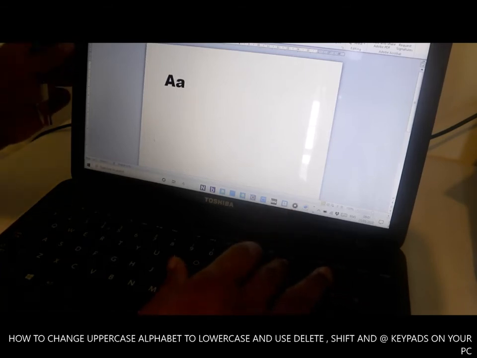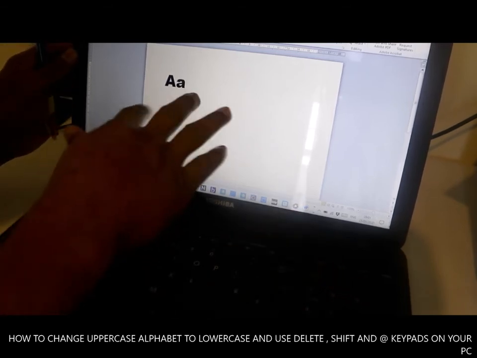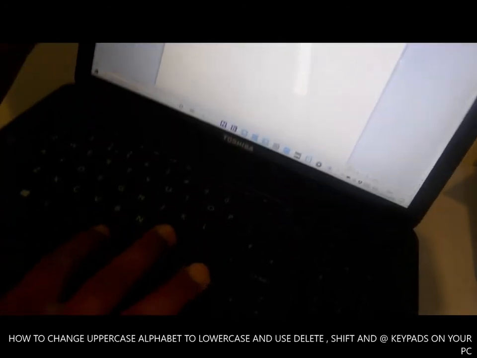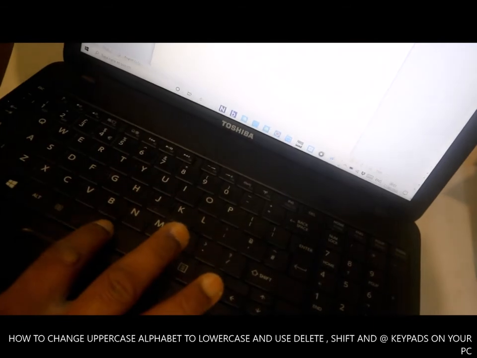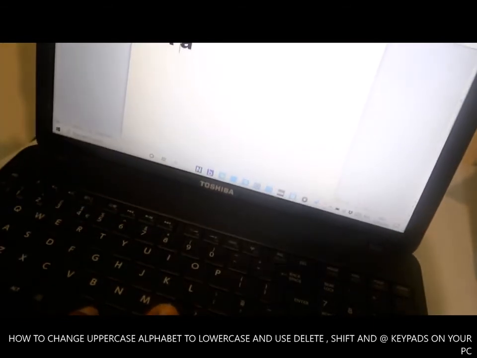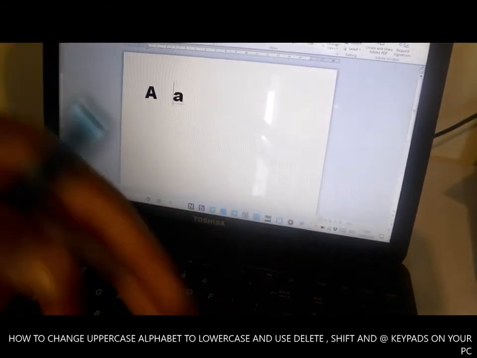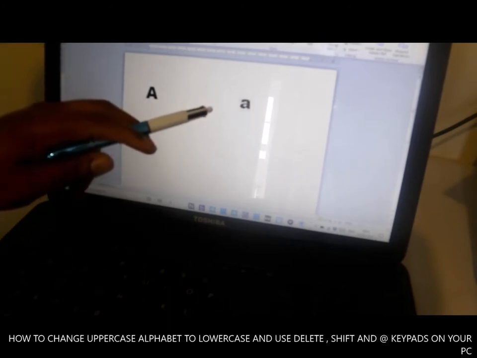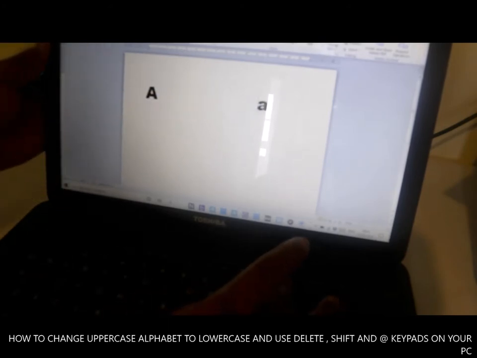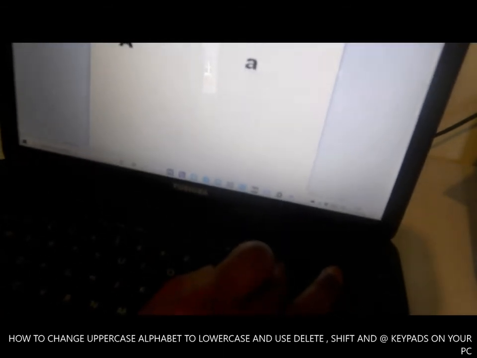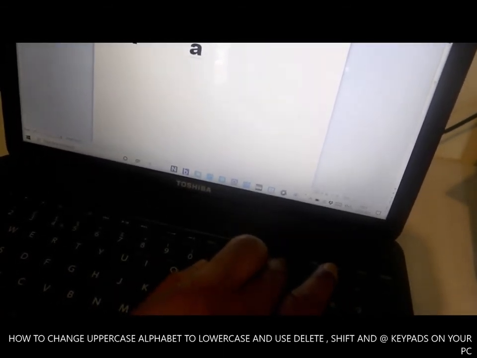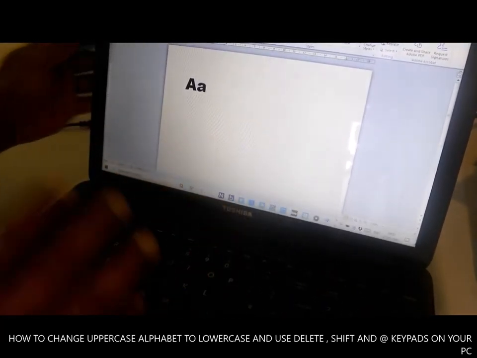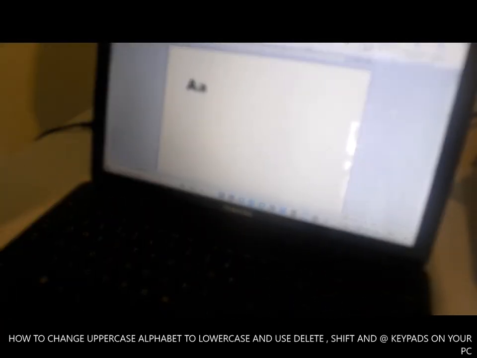To put a gap between them, you use this middle space button. Keep pressing it and it will keep moving. To bring it back together, you just click backspace. So this is how to write small and capital letters.